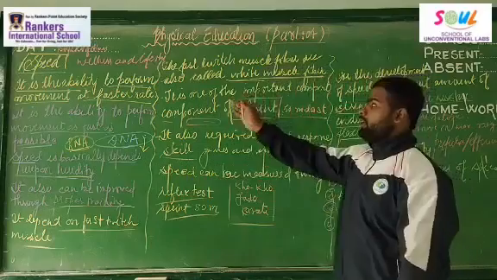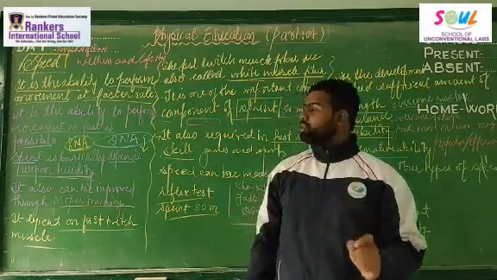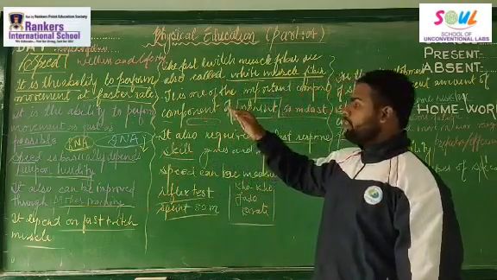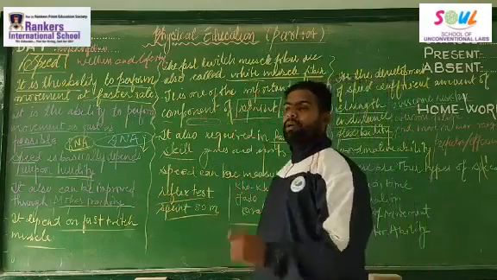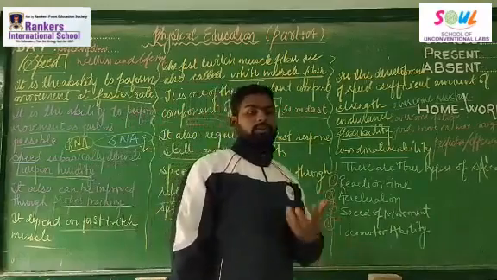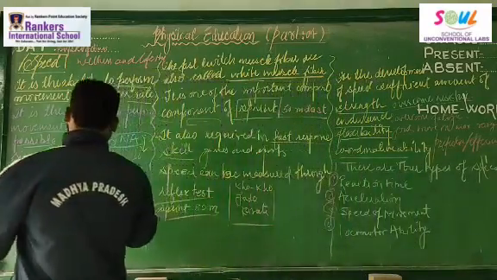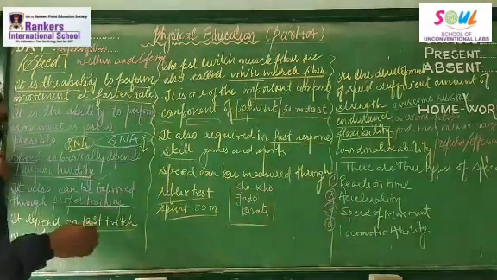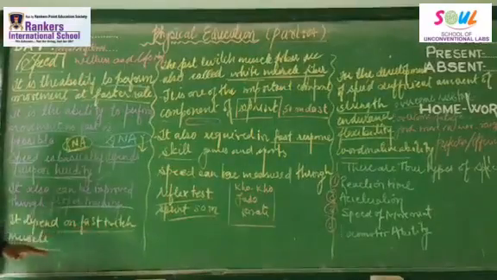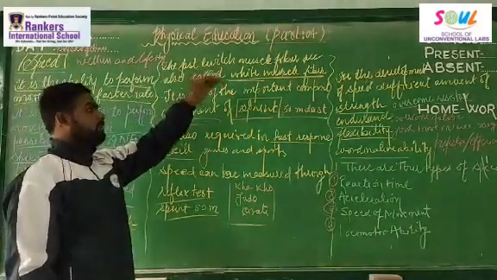Now let's recapitulate. We started with speed. Speed is the ability of a person to perform movement at a faster rate, as fast as possible, in the quickest possible time. It also depends on heredity, but it can be improved by proper training. It depends on the fast twitch muscle fibers, which are also called white muscle fibers.